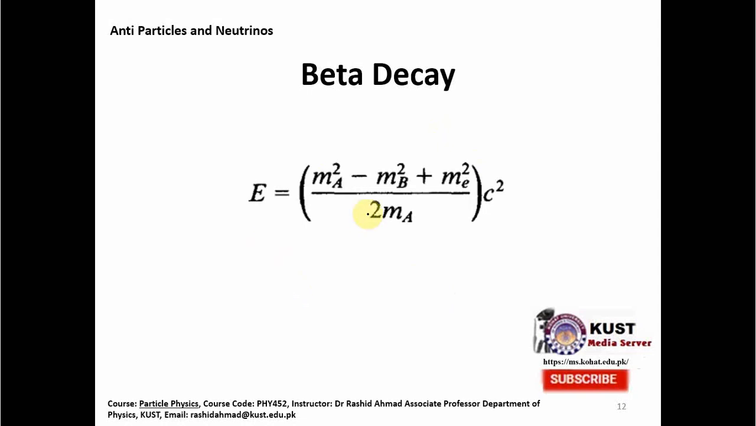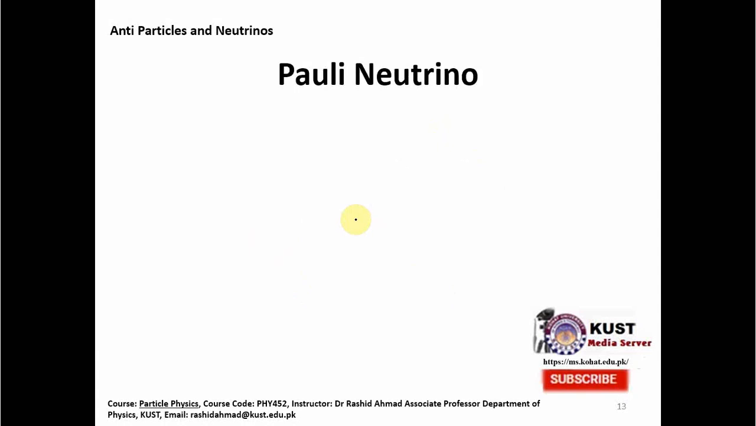coming out. So what I want to say is that whenever, for example here, a neutron goes into a proton plus electron, then for this electron, when we repeat the experiment, or we look at another instance of this, the electrons come out with varying energy.